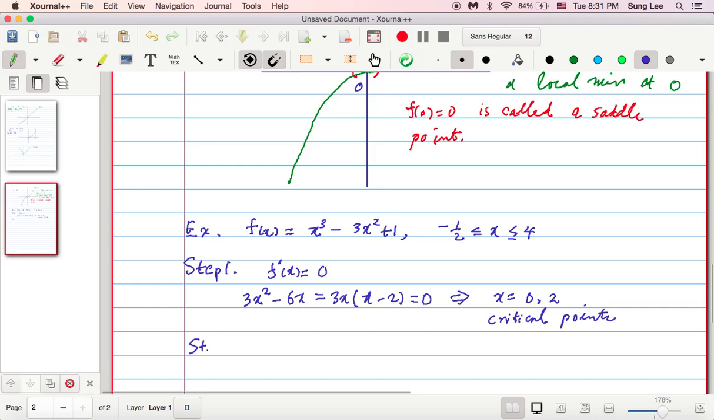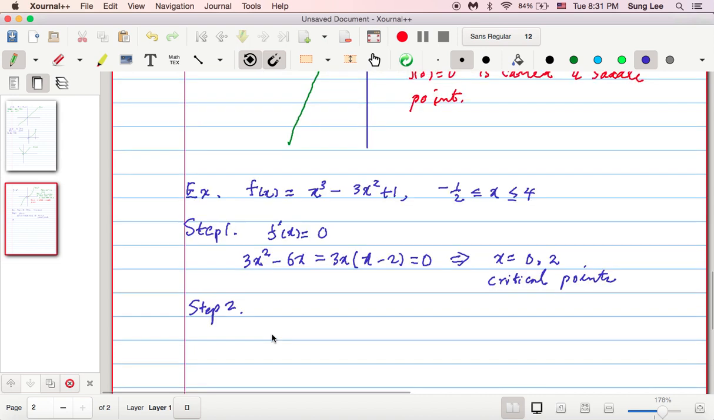Step 2 is evaluate these values, right? I mean, evaluate your function at these values. So f of 0, that's obviously 1, right? And f of 2, that's going to be negative 3, okay? Right.